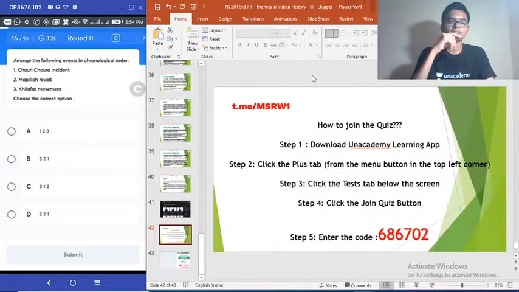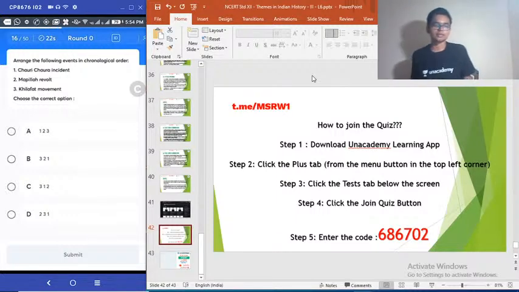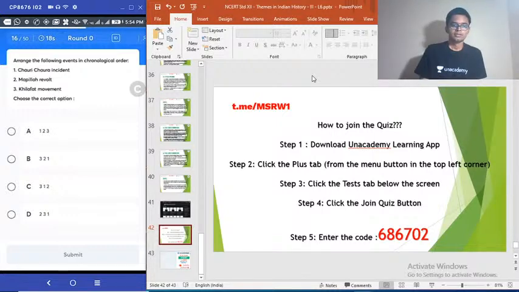Question number 16. Arrange the following events in chronological order. Number 1, Chauri Chaura incident. Number 2, Mopla revolt. Number 3, Khilafat movement. Easy. Another easy question. Chauri Chaura, Mopla, Khilafat. From the options itself, you can eliminate very easily. 2 options are gone. And from the remaining,